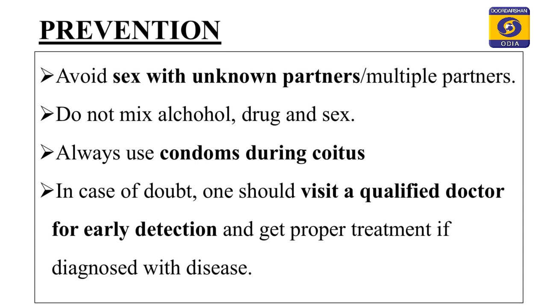So, the first thing is to avoid sex with unknown partners or multiple partners. We should always be loyal, or we should always have a single partner. Next step, and it is a major step, because teenagers combine alcohol, drugs and everything. This is a major mistake which should be avoided. Do not mix alcohol, drugs and sex, and always use a condom during sexual intercourse or coitus.